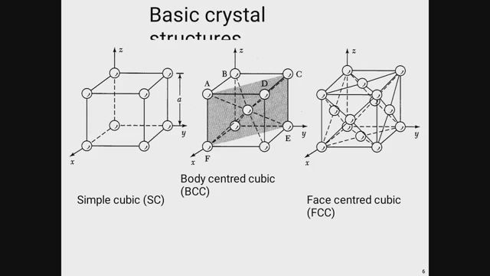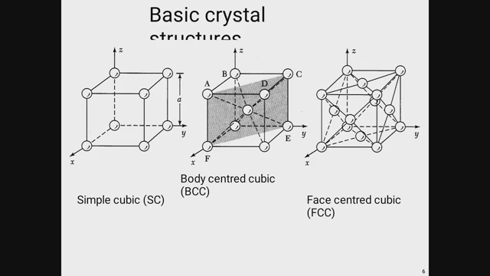Now the second one is the body centered cubic structure. What is BCC? In body centered, one extra atom will be present, and this atom is present at the center of the body, this one, and there are also 8 atoms present at each corner of the crystalline structure.